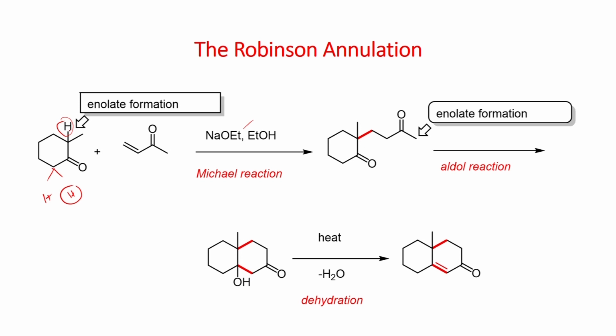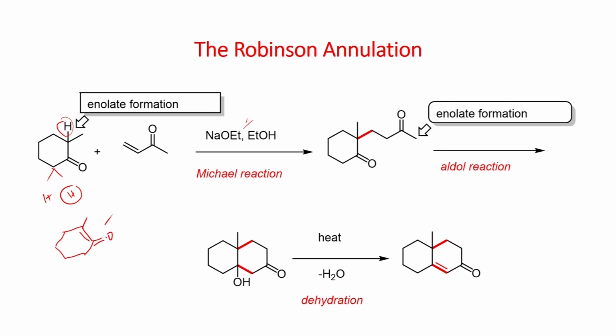and the deprotonation takes place here and you generate this more stable thermodynamically controlled enolate. More stable enolate formation takes place because you use the base at higher temperature.